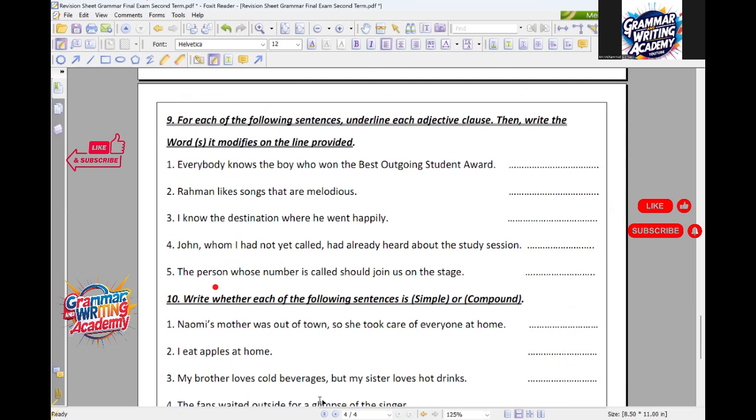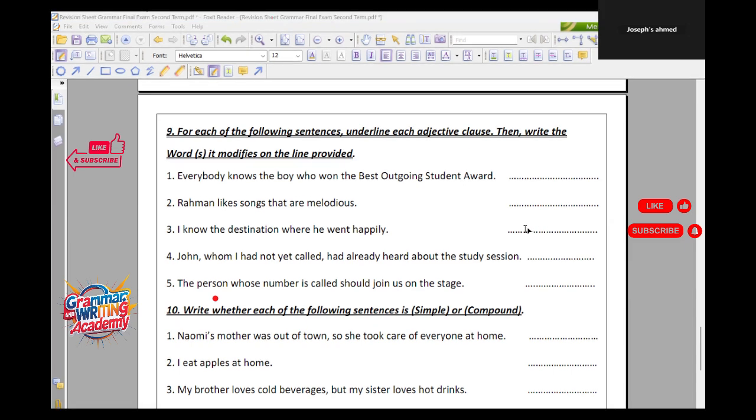This time, it will be whom. Yalla Joseph, then Khalid. Read the following sentences, underline each adjective clause, then write the words that it modifies on the line provided.